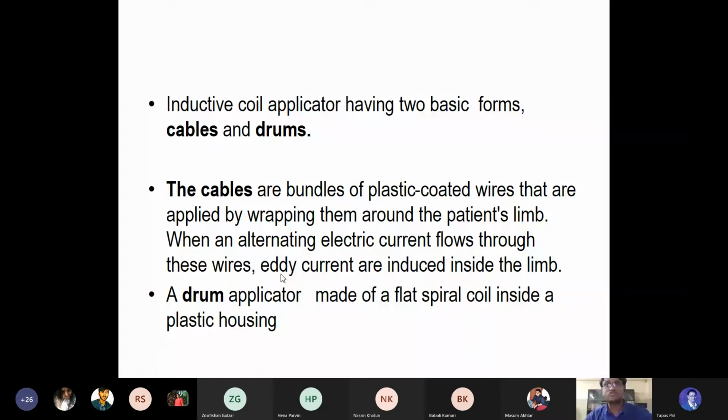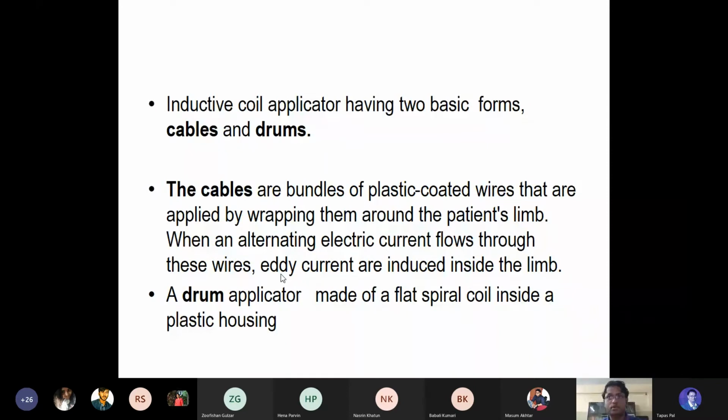But now the drum applicator is made of a flat spiral coil inside a plastic housing. This is the most common one used nowadays.